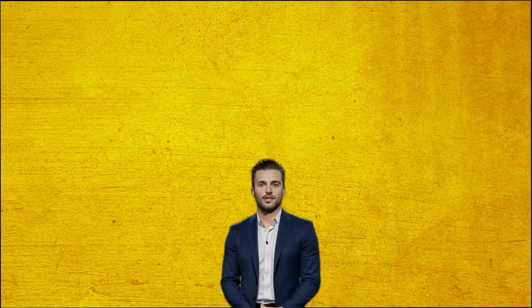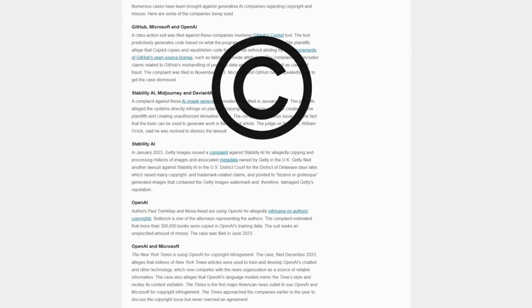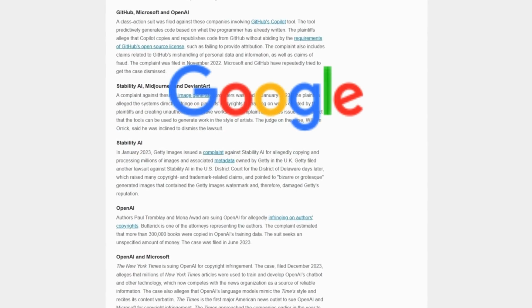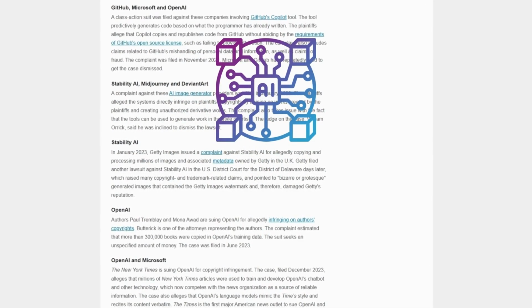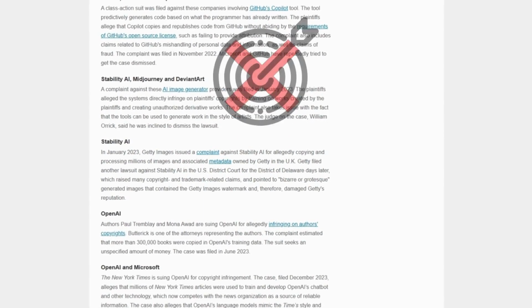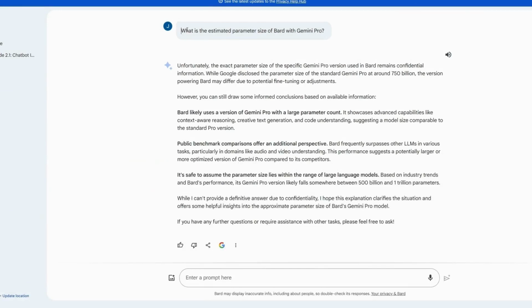Similar to the previous section, let's discuss Bard's model size. But considering our previous mention of recent copyright lawsuits involving generative AI, companies including Google are reluctant to publicly release the specification of their AI models. Currently, there is no accurate online information about Gemini Pro, so as an alternative, I asked Bard, what is the estimated parameter size of Bard with Gemini Pro?